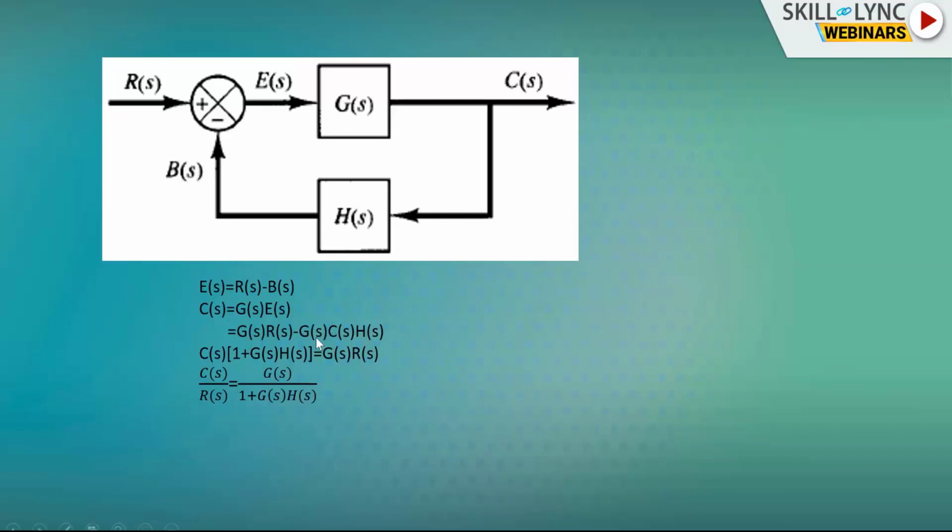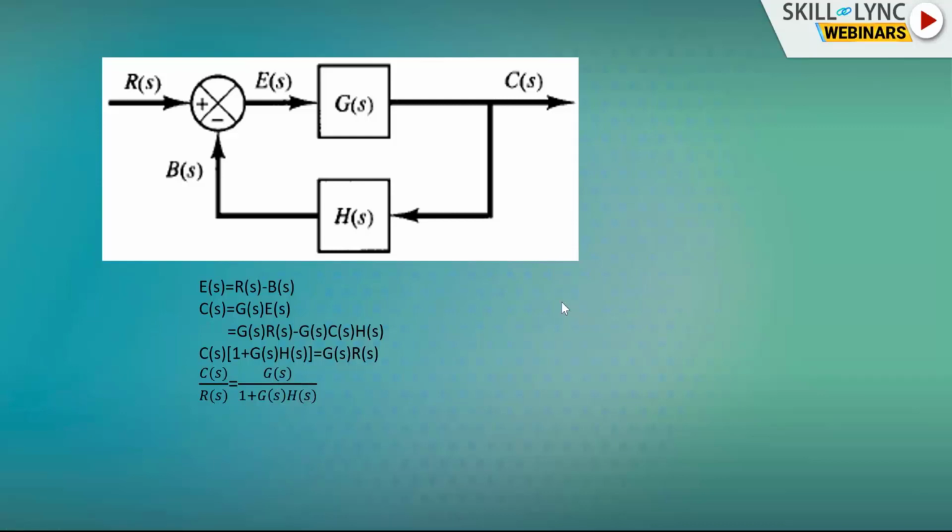Now take this term to the left: G of s into C of s into H of s. We have C of s common for both. Take C of s outside. We have C of s into 1 plus G of s H of s is equal to G of s R of s. Now take this one down. C of s by R of s is equal to G of s by 1 plus G of s H of s. We call this the closed loop transfer function.